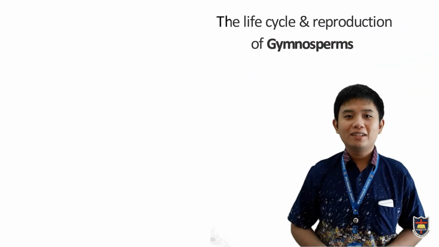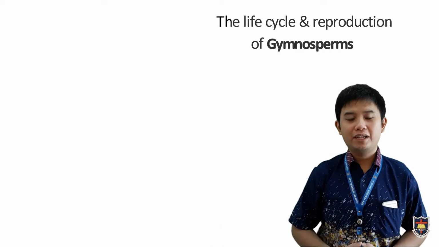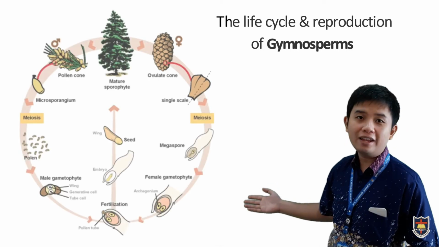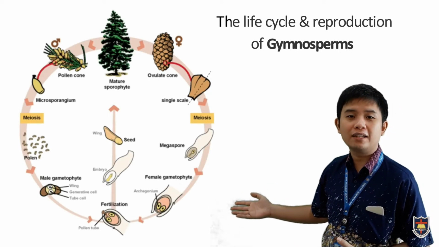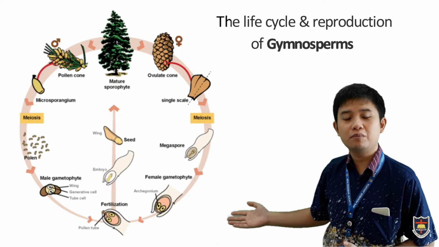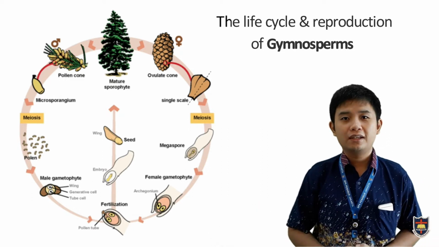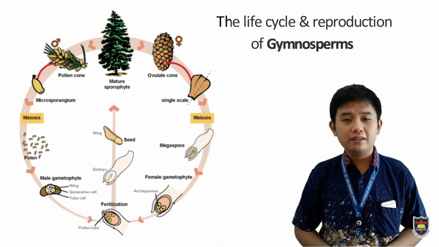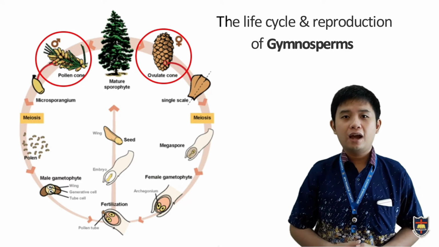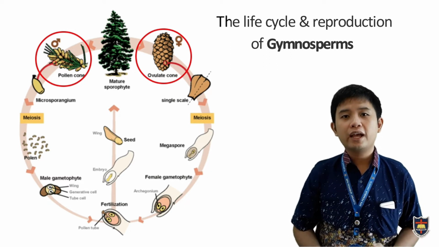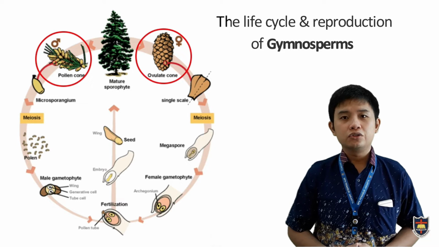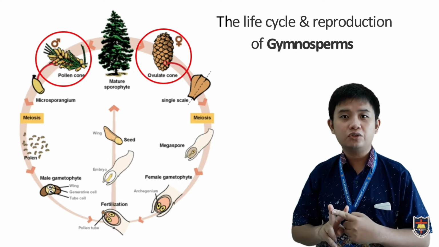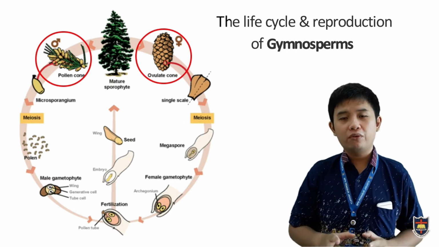Now let's talk about the life cycle and reproduction mechanisms of Gymnosperms. Here you can see the diagram that shows us the life cycle and reproduction mechanisms of Gymnosperms. Gymnosperms do not have flowers. The seeds are not protected, but the seeds are located in a structure called strobilus. Strobilus consists of two types, male strobilus and female strobilus. Both of them